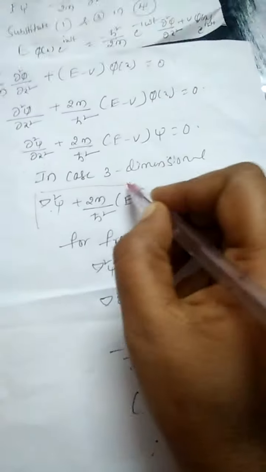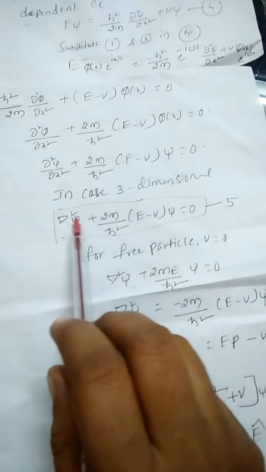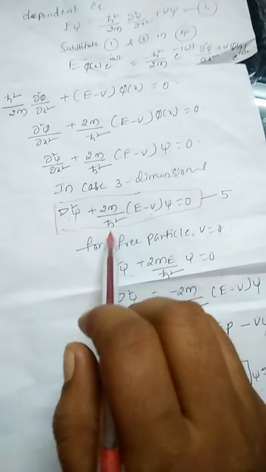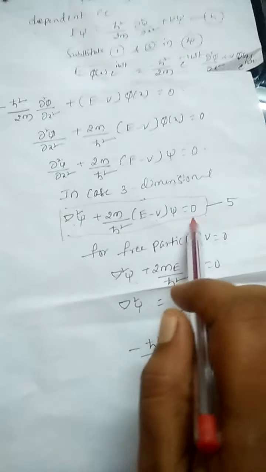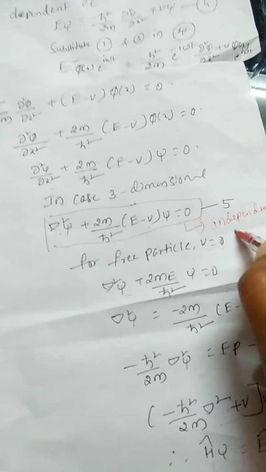So the point is that del square psi plus 2m by h cut square, E minus v into psi, is called the Schrodinger time independent wave equation.